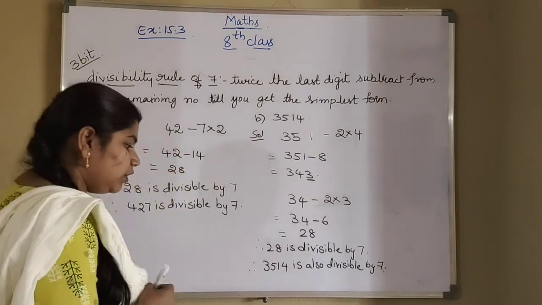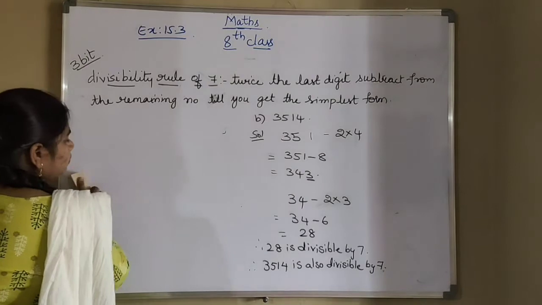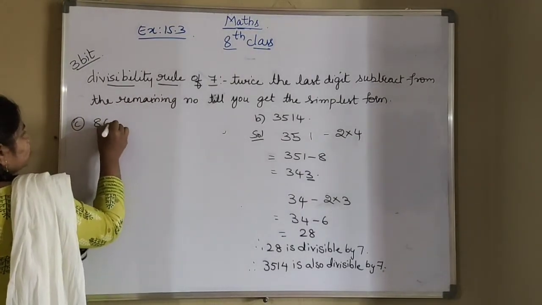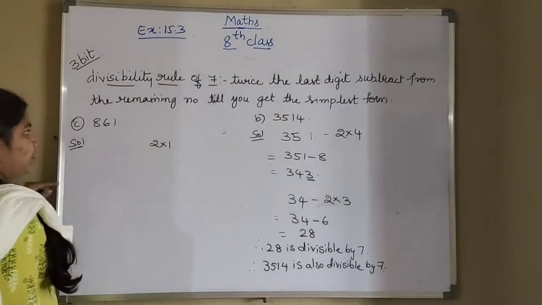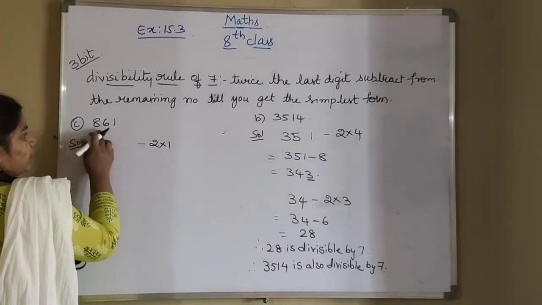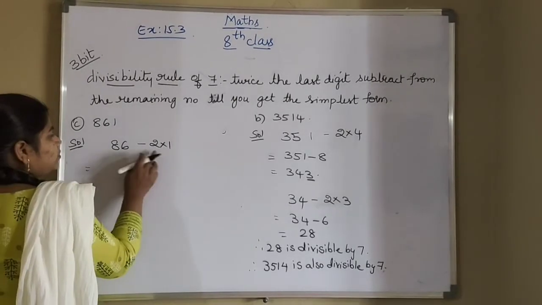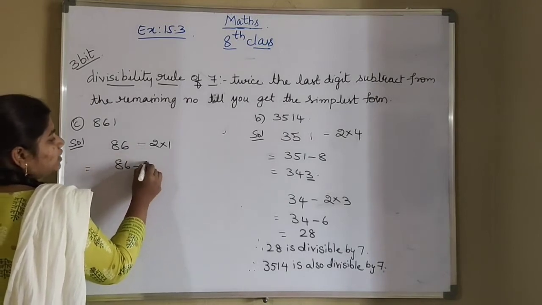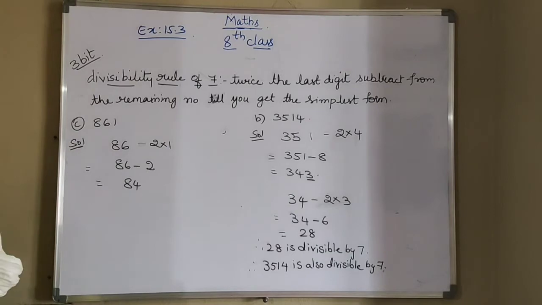Next is the third bit. So what is the third one here? C bit is 861. So twice the last digit, that is 2 into 1. We are taking twice the last digit, that is 2 into 1. Minus, from the remaining number you subtract this, that is 86 minus 2 into 1. So 86 minus 2 ones are 2. So that will be 84.